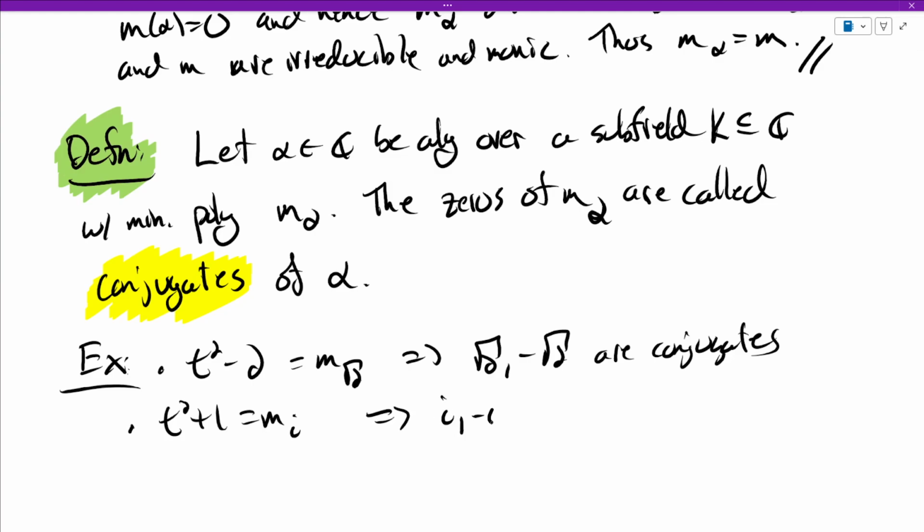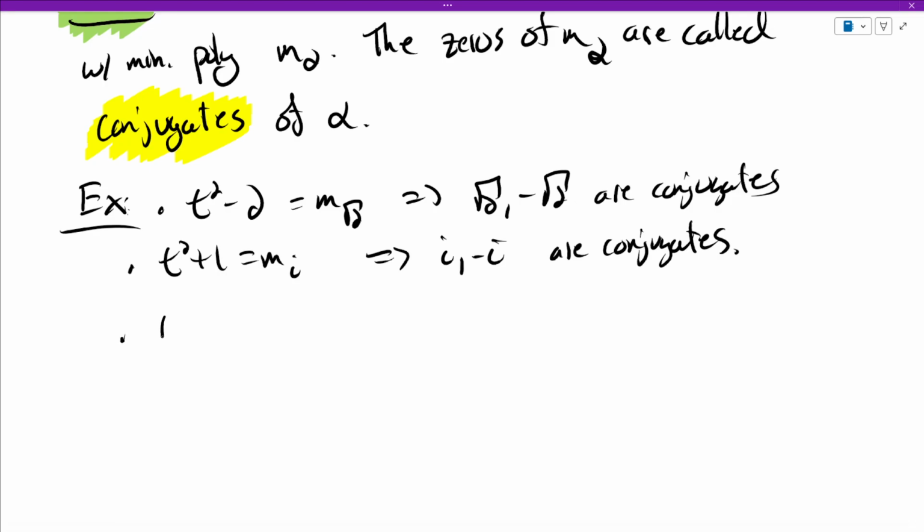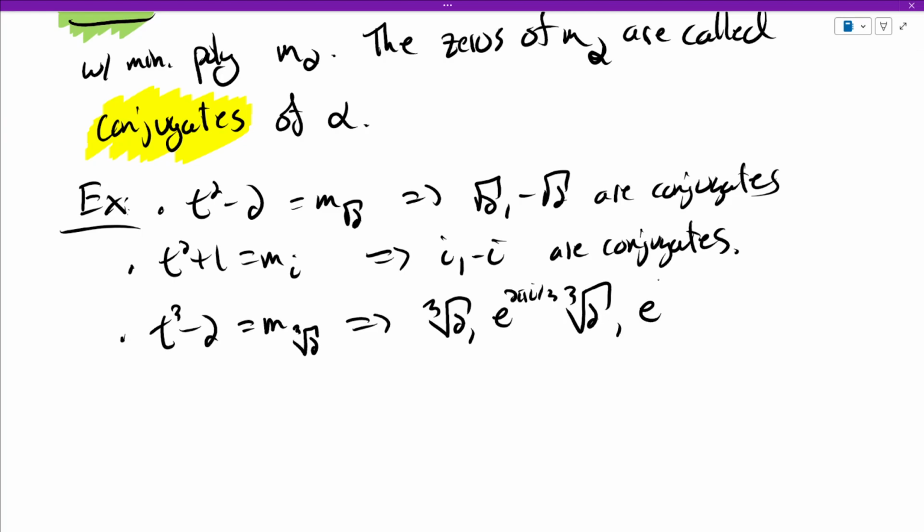So this means that i and negative i are conjugates. We've also looked at t cubed minus 2, which is the minimal polynomial of the cube root of 2. And that implies the cube root of 2, e to the 2 pi i over 3 times the cube root of 2, and e to the 4 pi i over 3 times the cube root of 2, the other cube roots, are conjugates.